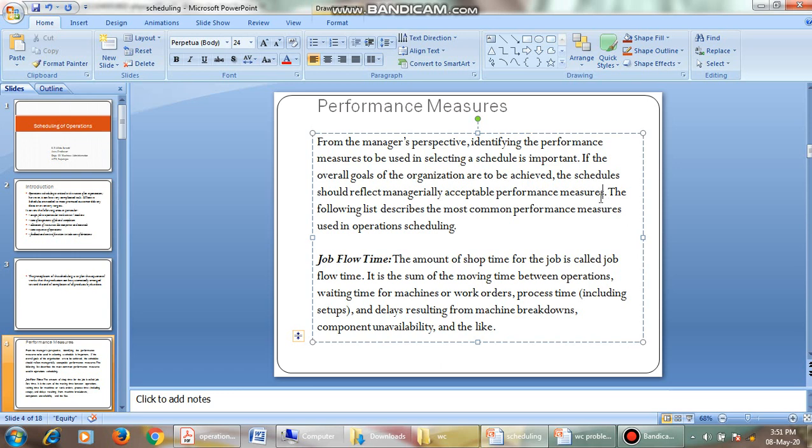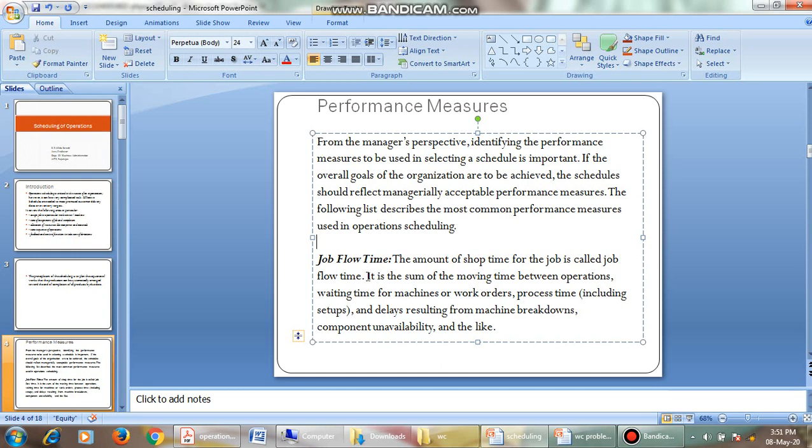Okay, right. Let us see the following list, which describes the most common performance measures used in operation schedule. The first one is job flow time. I think you understand the simple term. The amount of shop time for a particular job is called job flow time. That is, the amount of time that is required to complete a particular task, a particular activity, we call it job flow time.